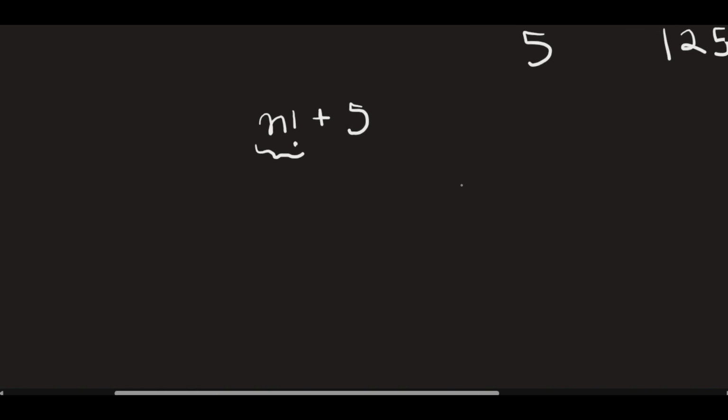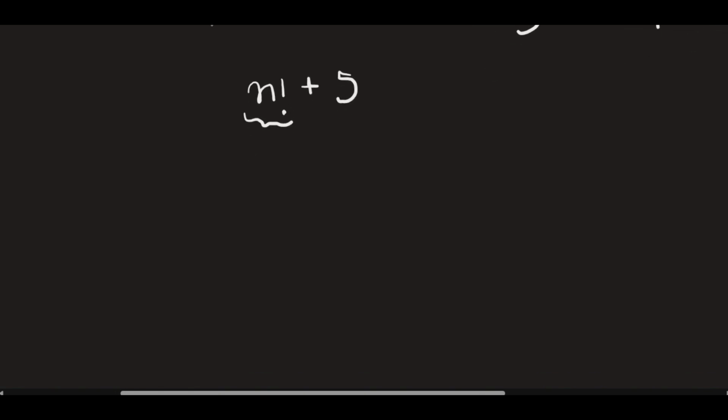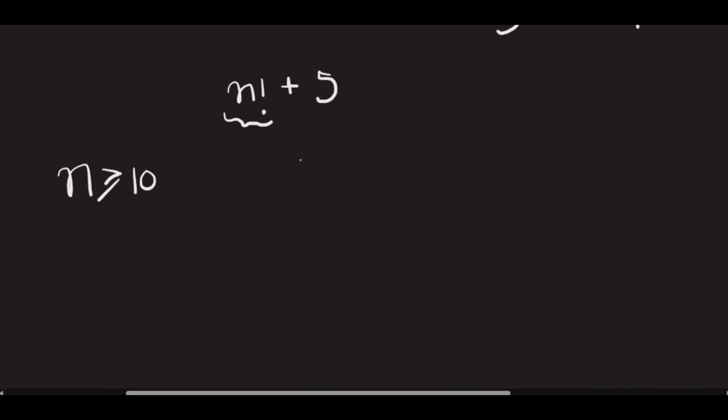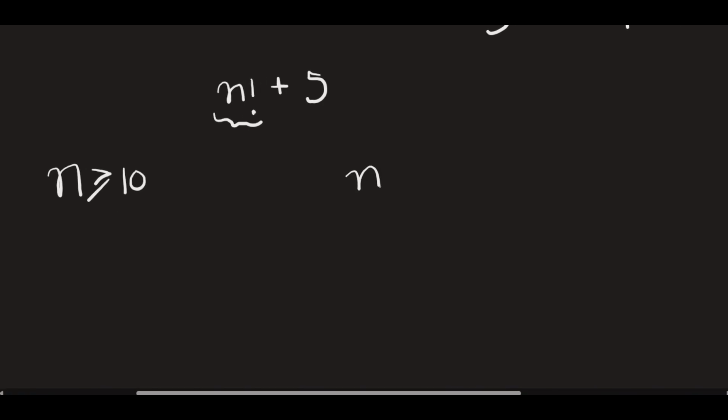This step is kind of intuitive, but you'll find its reason. Let's assume n is greater than or equal to 10. Well, in that case, you see that n factorial would be divisible by 25.